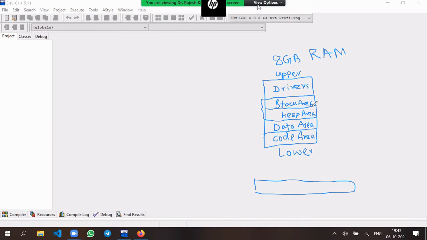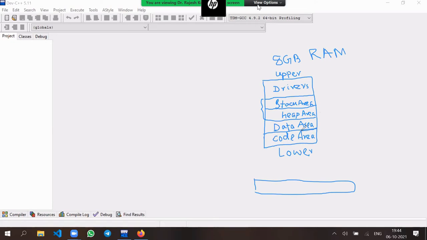The local variables and parameters to a function. You know what a local variable is? The variable which is declared inside a block, inside a function, and can be accessed only inside it. The heap area is used for dynamic memory allocation.